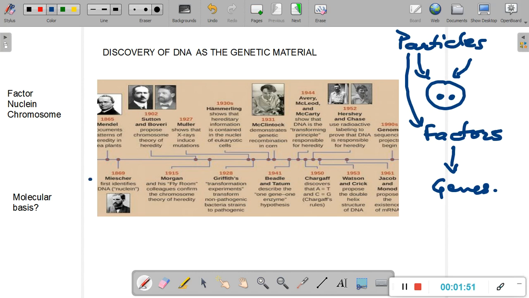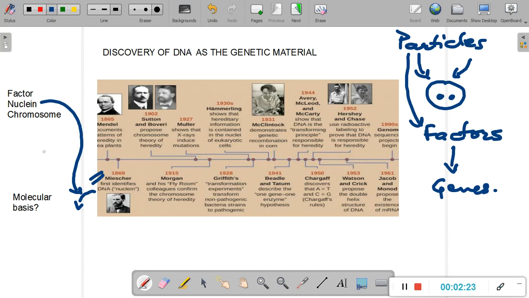For example, Friedrich Miescher was basically a biochemist who, for the first time, was able to chemically isolate the nucleic acid DNA, and he called it nuclein. He was able to isolate this substance which carries the genetic information, but nobody still knew its chemical nature.